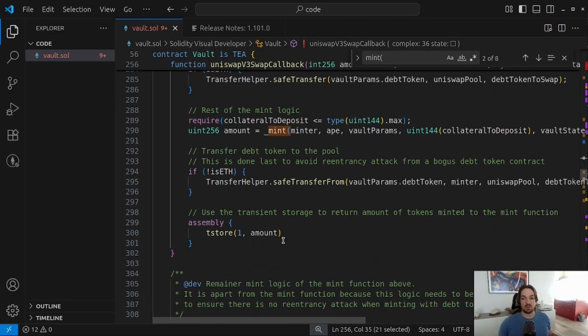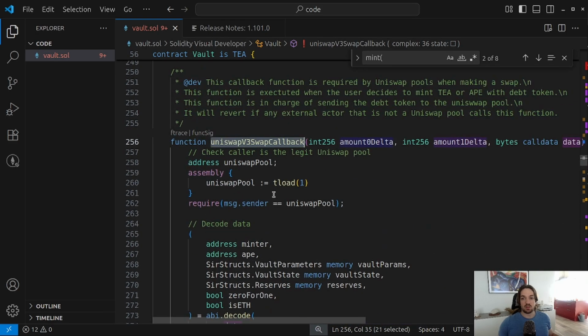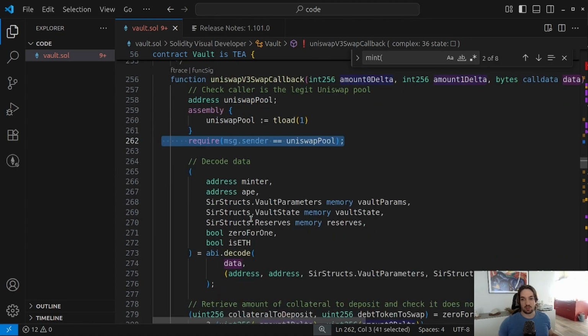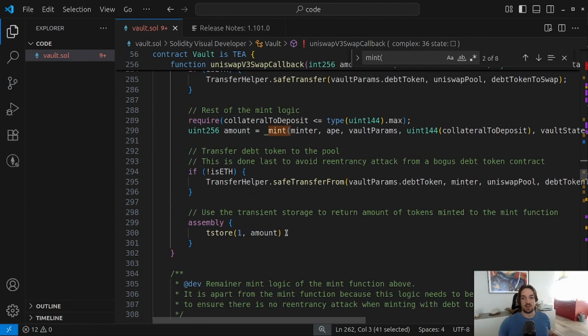So here it is. We can see that it checks whether the pool is Uniswap. Here we have the require. It should be Uniswap. And then we have something quite peculiar: at the same storage slot, it will store the amount of tokens minted. And actually this is where they pretty much messed up.